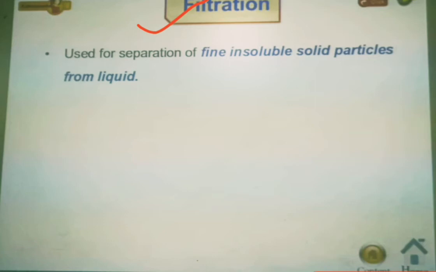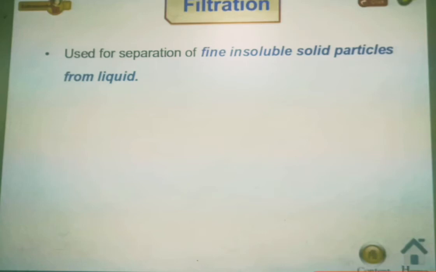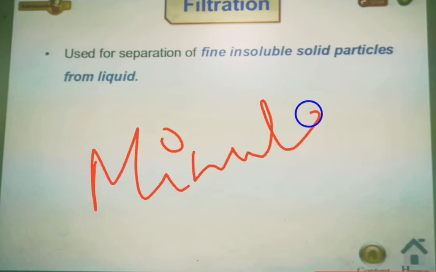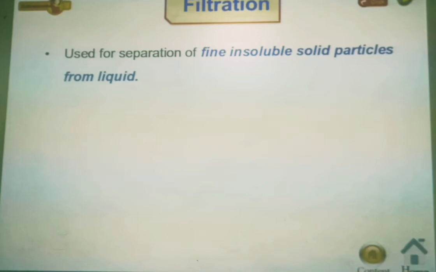This method is used for the separation of fine insoluble solid particles from liquid. Those solid particles are insoluble, they don't dissolve in the liquid, which is why we are able to catch them in the sieve or the filter paper. Those particles are minute, so they cannot be removed by hand picking, which we had used for the separation of solids from solids. That method cannot be used here.